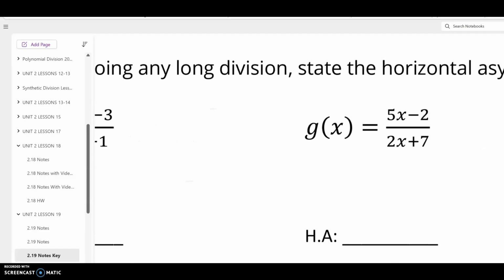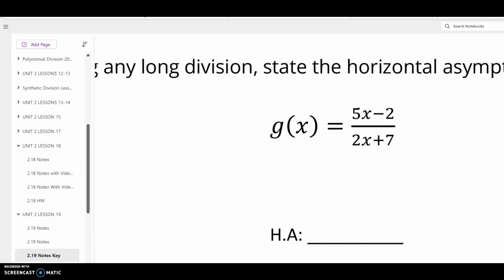Let's look at g of x. If I take the leading coefficient of the numerator and divide it by the leading coefficient of the denominator, I should have a horizontal asymptote of y equals 5 over 2, which on a graph is 2.5.